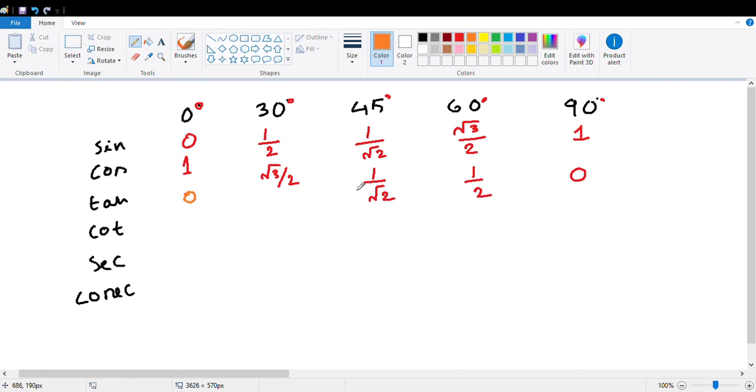Tan 30, 1 by 2 divided by root 3 by 2, that is 1 by root 3. Tan 45 value 1. Tan 60, root 3. And tan 90 means 1 by 0. We will write it as infinity.